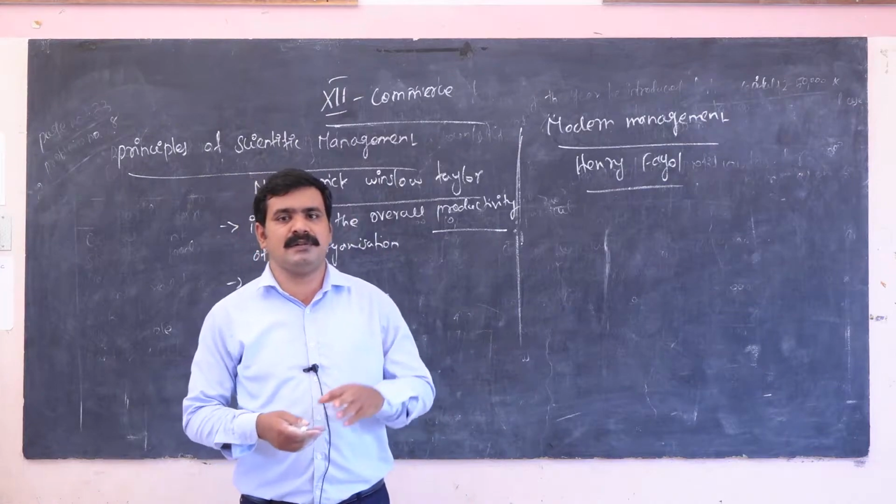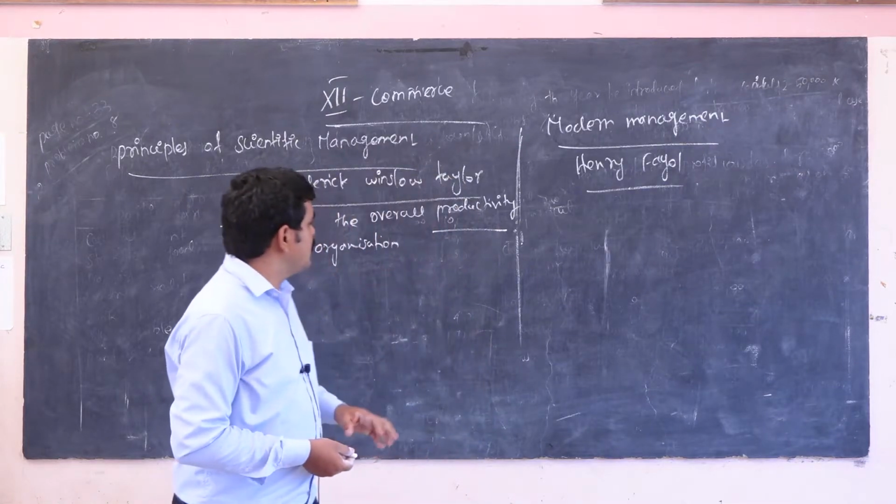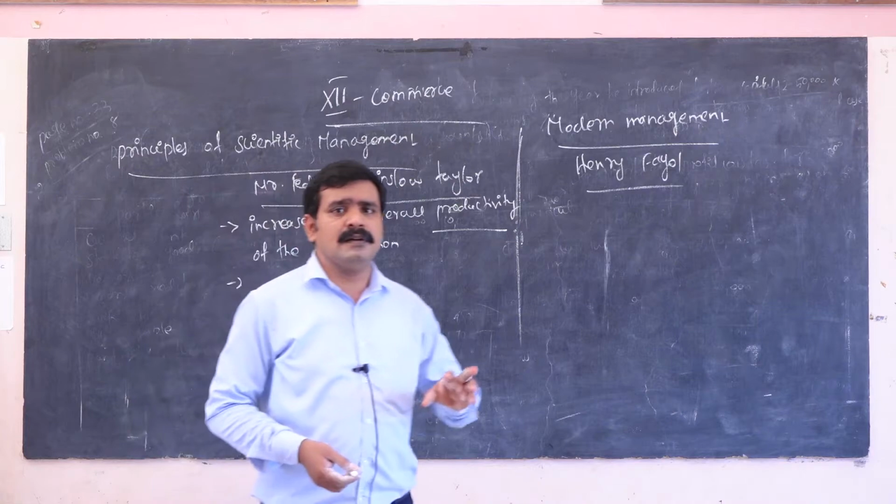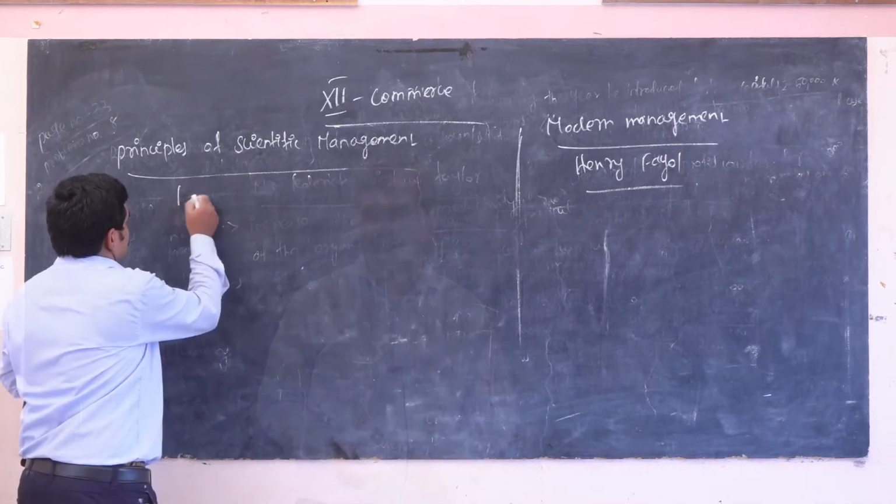So this theory has some important concepts.